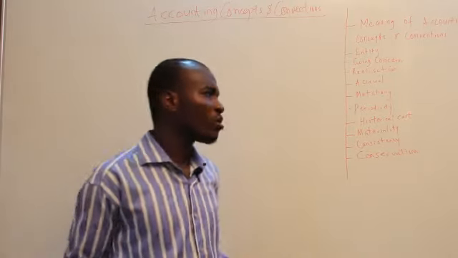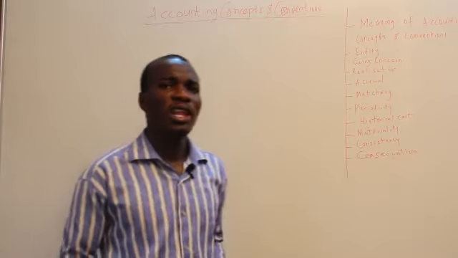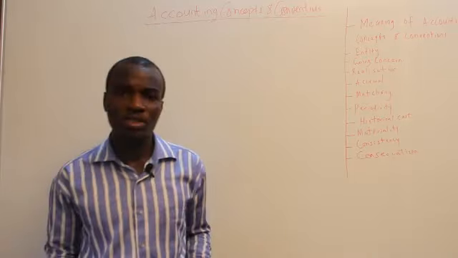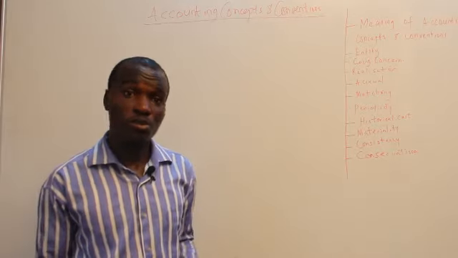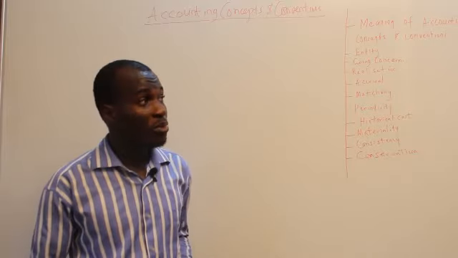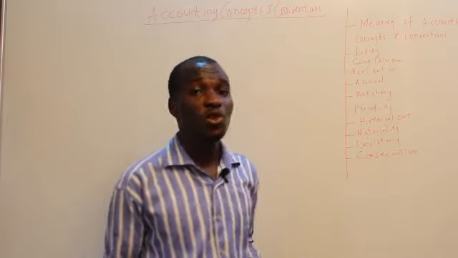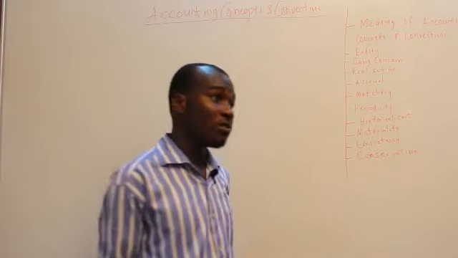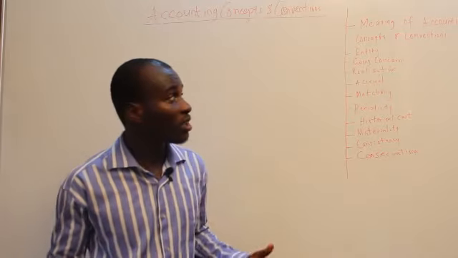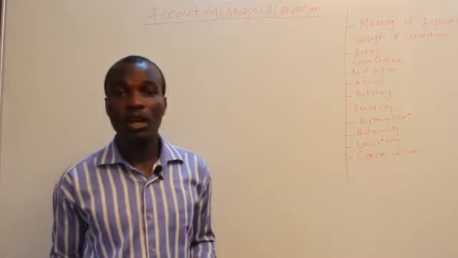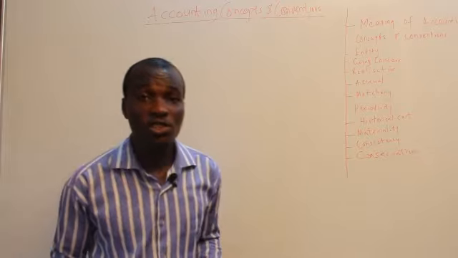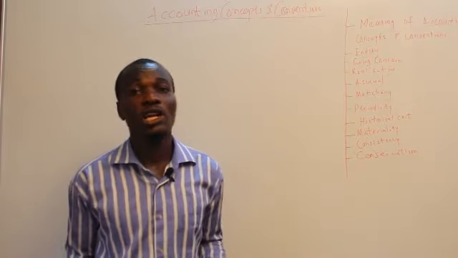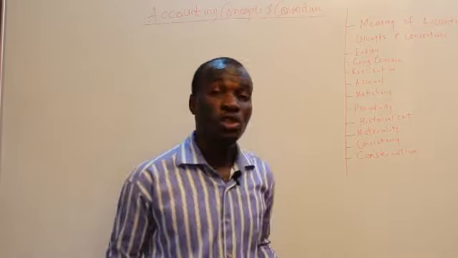So the meaning of accounting concepts and conventions. Imagine you as a person, if you are not being guided by rules or laws or principles in any aspect of life, what will happen? Misbehavior comes in, in such a way that there won't be a particular pattern which you follow. Life will be difficult and you start behaving anyhow. So accounting as a discipline has its own concepts and conventions. It has its own guiding principles and laws which an accountant or a person practicing has to follow in order to ensure consistency in the profession.